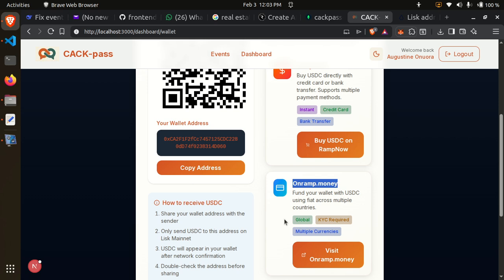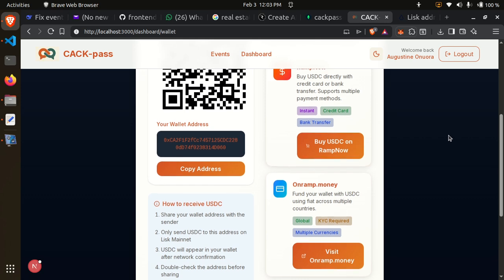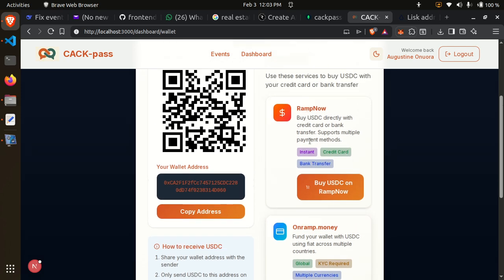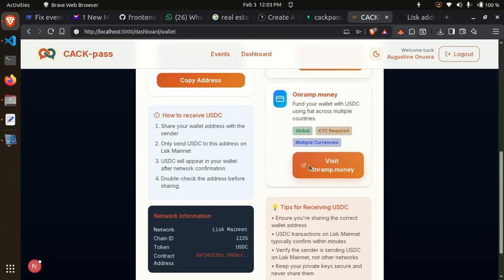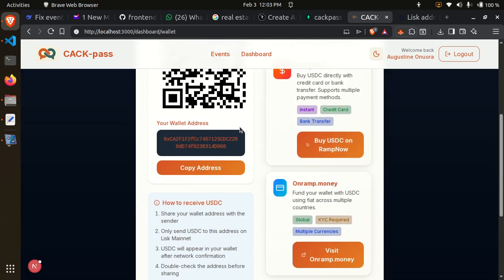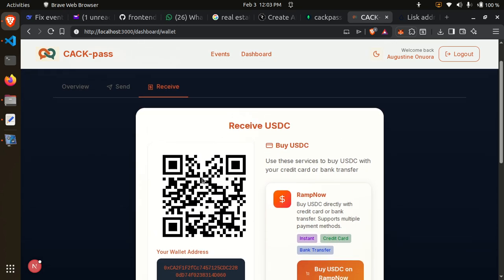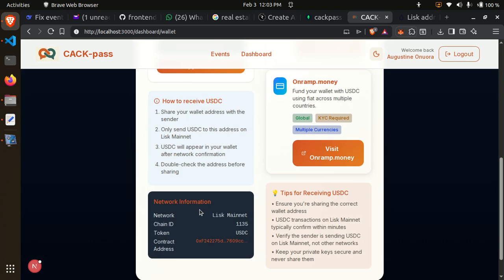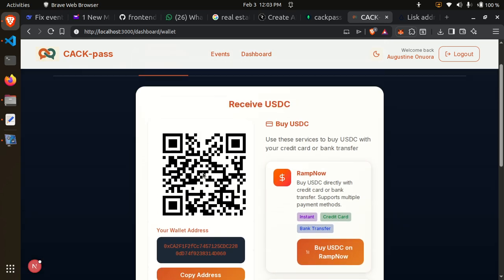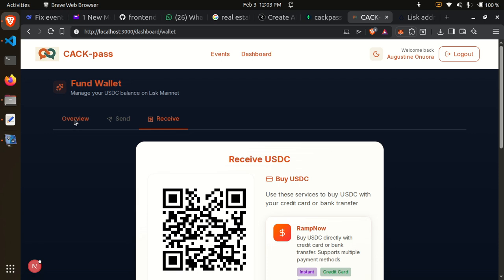They are verified LISC partners, and they support LISC USDC, so you can use them to fund your wallet, or you can send from an external wallet to your address. Scan this QR code and that is it. That is for receiving funds.